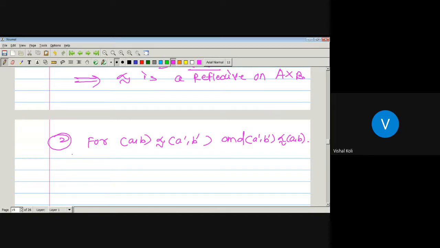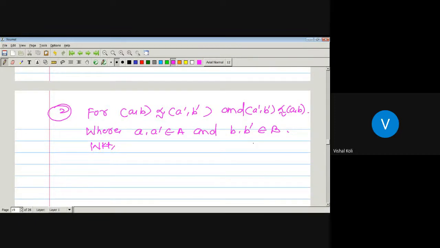Okay, where A and A dash belong to capital A, and B and B dash belong to capital B. But we know that as these are elements belonging to capital A and capital B, and A, B are posets, then A precedes A dash and A dash precedes A. Similarly, B precedes B dash and B dash precedes B.